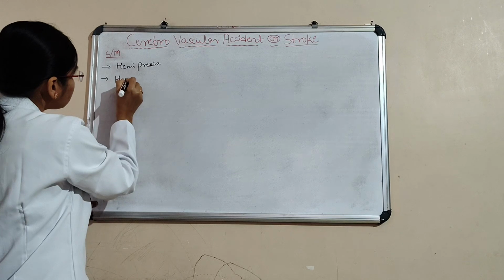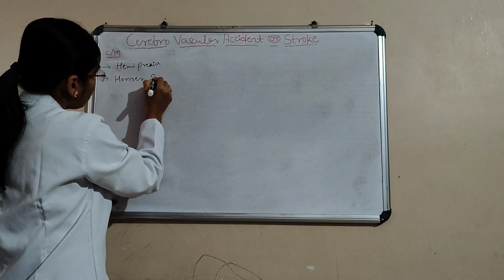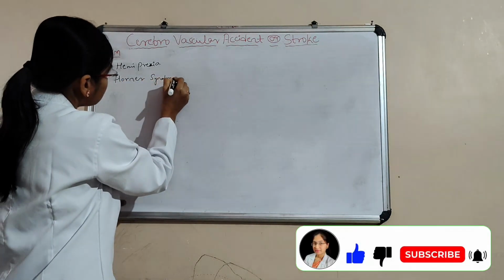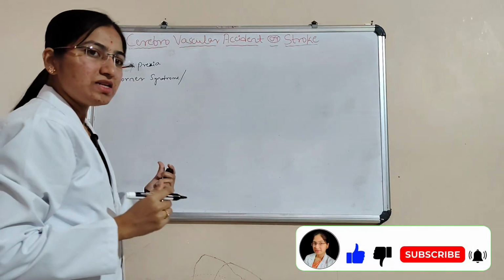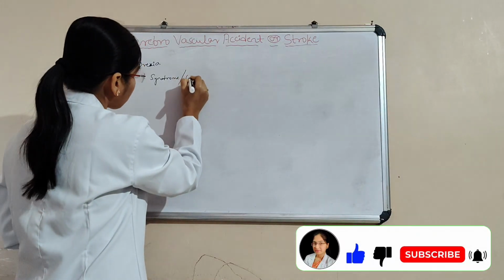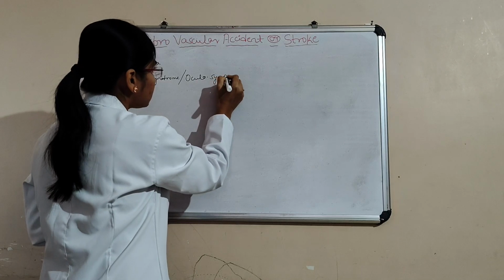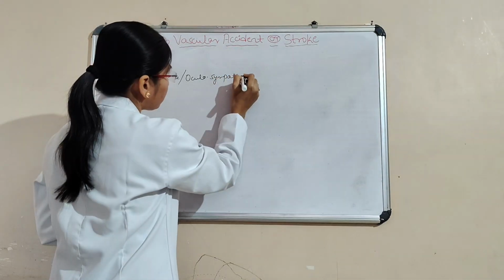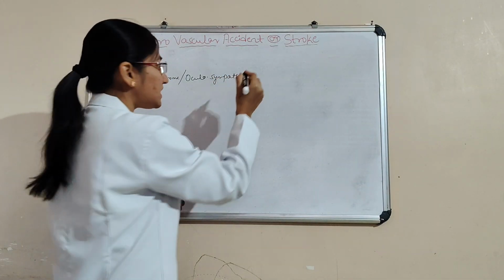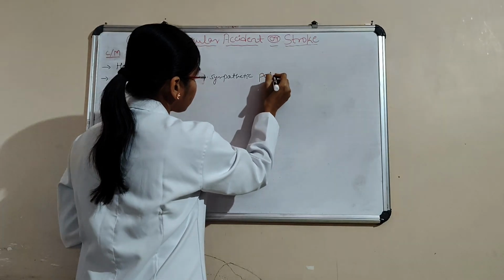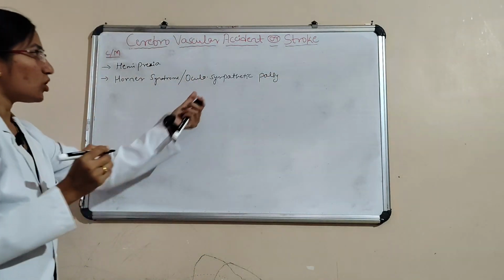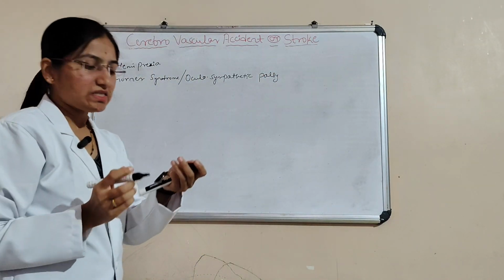Next is Horner syndrome, also called oculosympathetic palsy.